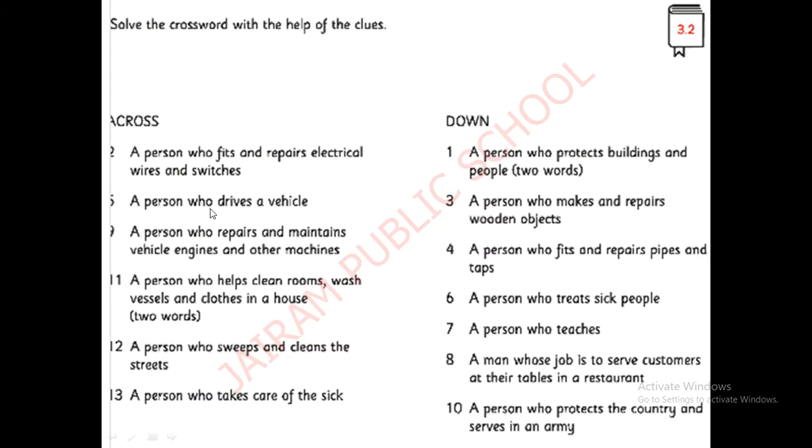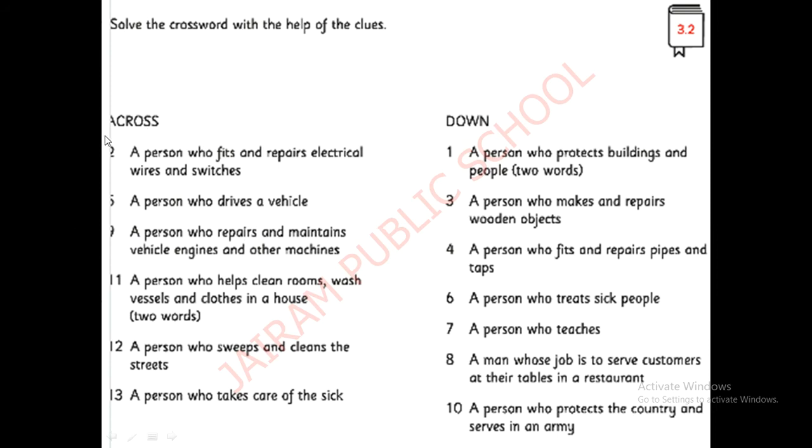Now the previous exercise and all, have you completed? In the last session, we taught you about the persons and their responsibilities, the works and the persons' names. Now take this. This is activity 3.2. Solve the crossword with the help of the clues. There we have given you many clues. Once again we are going to recap this crossword puzzle.